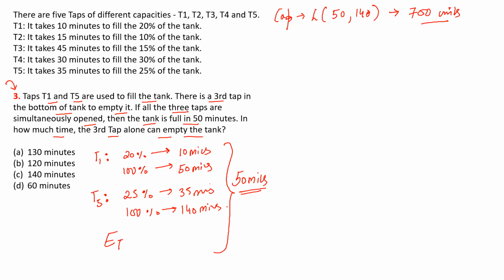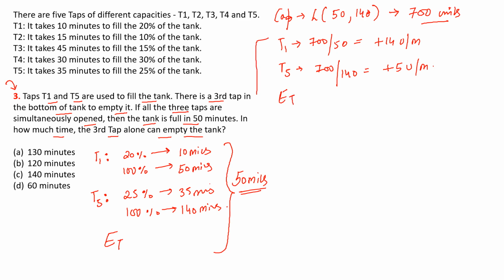So that would be the capacity of the tank. Now let us find the efficiency of tap 1. That would be 700 over 50, that means 14 units per minute. The efficiency of tap 5 would be 700 upon 140, that means plus 5 units per minute. And we know that together with the empty tap, they fill the tank in 50 minutes.